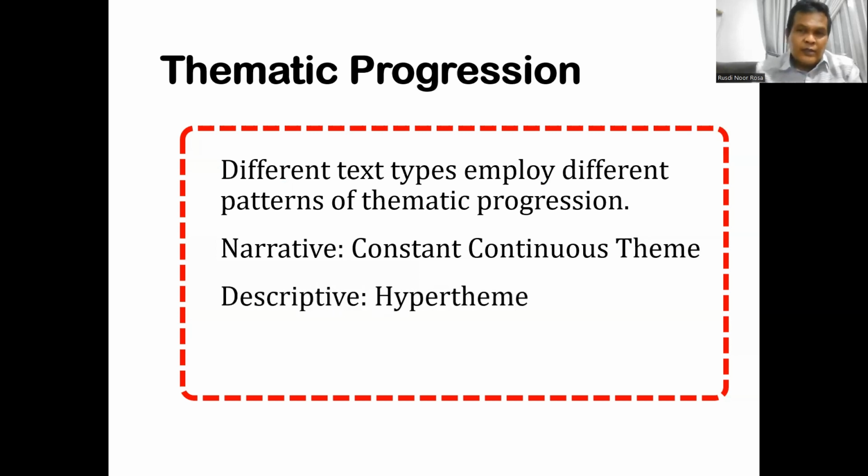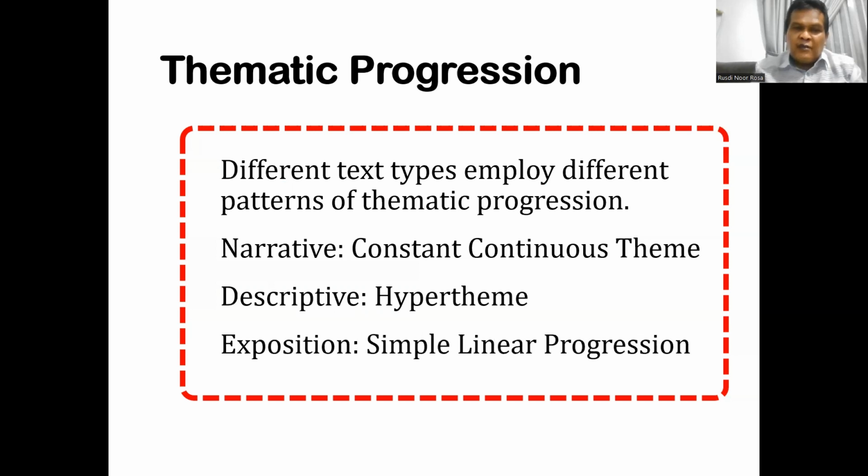However, in a descriptive text, hypertheme serves as the most dominant pattern of thematic progression. And in the exposition text, simple linear progression dominates the use of thematic progression in a text.